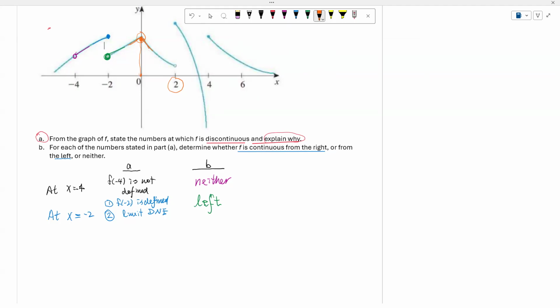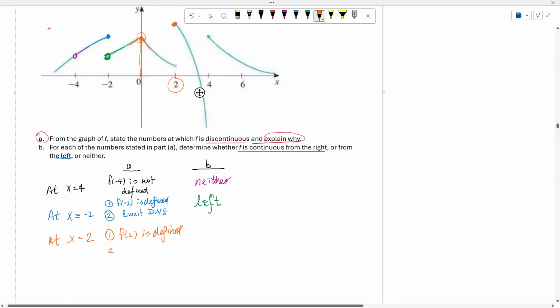Then how about 2? At x equal to 2, first f of 2 is defined. We have this output right here. Okay. However, the limit does not exist. Okay. Again, you see that now. Right now, maybe you could see that if we have a jump, then the limit does not exist.